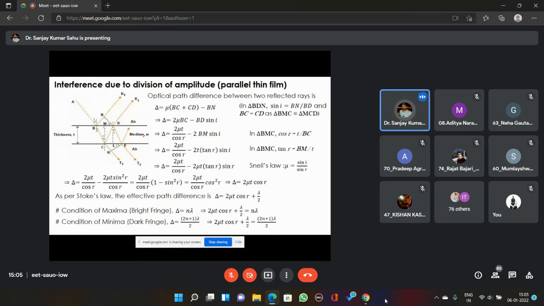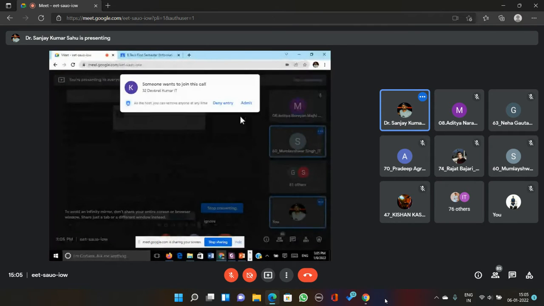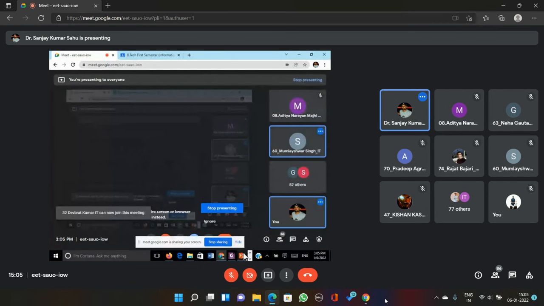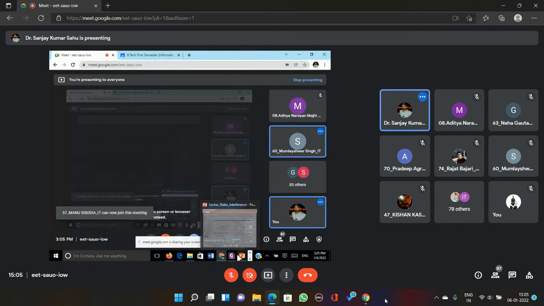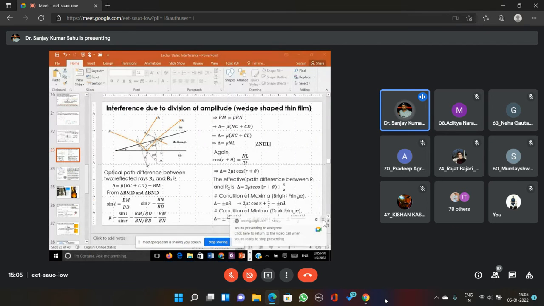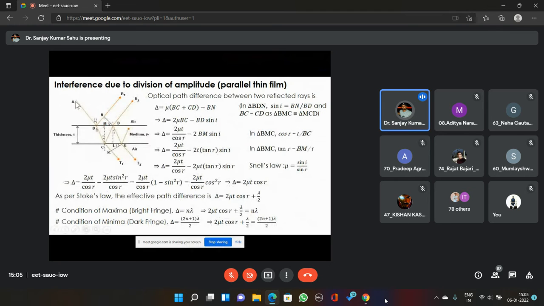So to this thin film, when you will incident a light, what will happen? Some part of that light will be reflected from this first interface separating air and medium.